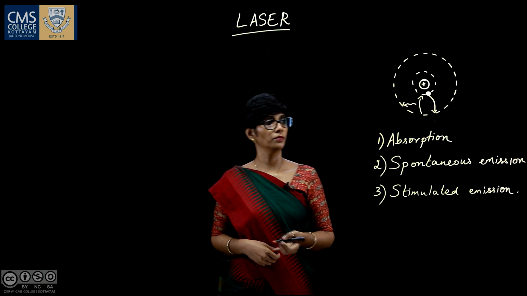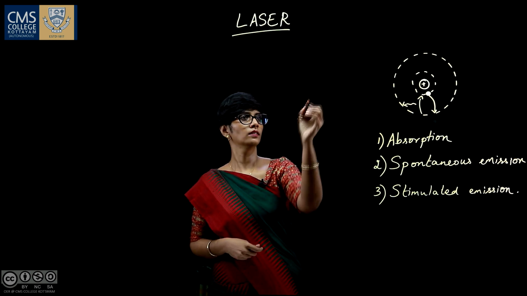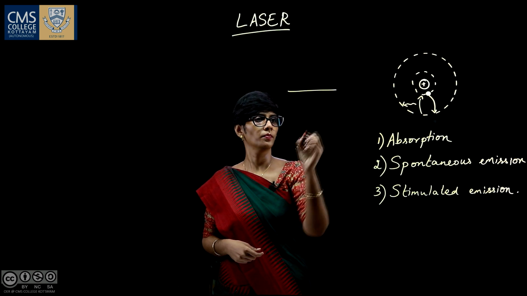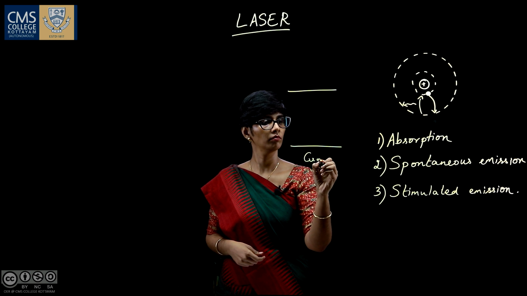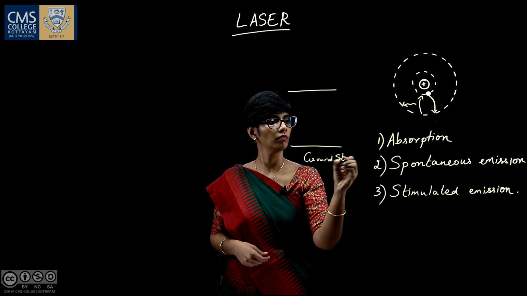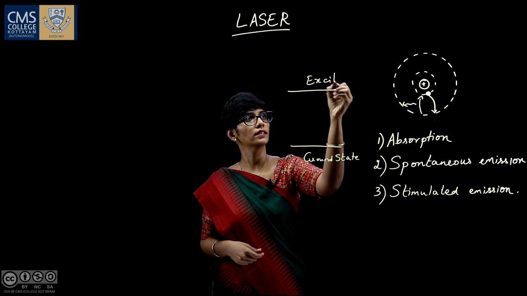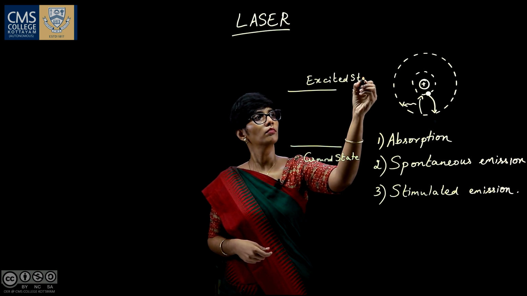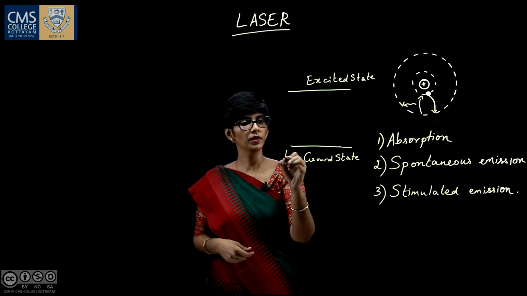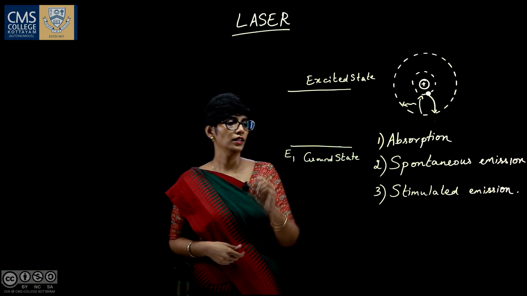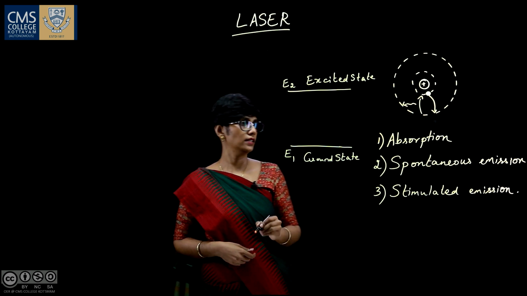So absorption. Here let us consider the energy levels. So this is the ground state. This is the excited state. Let E1 be the energy of the ground state and E2 be the energy of the excited state.